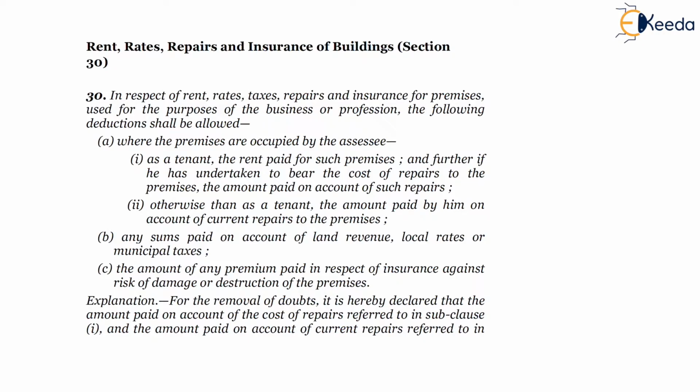So obviously the SSC is using this building, this property for the purpose of the business, and in the course of business he has incurred certain expenses which are in the nature of rent, rates, taxes, repairs and insurance. So whether the same are allowed to the SSC or not, this will be covered under section 30. On your screen, in respect of rent, rates, taxes, repairs and insurance for premises, which is the building, used for the purpose of business or profession, the following deductions shall be allowed.